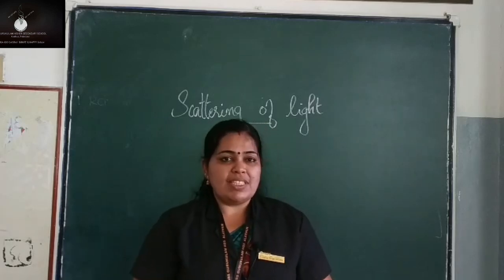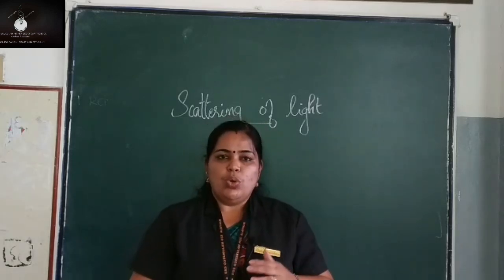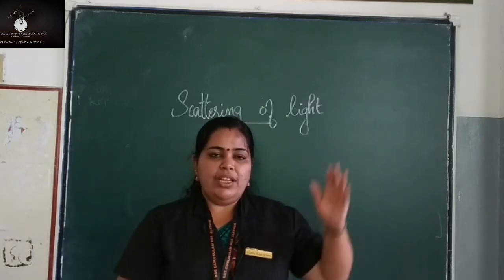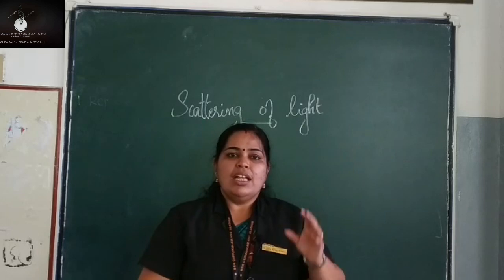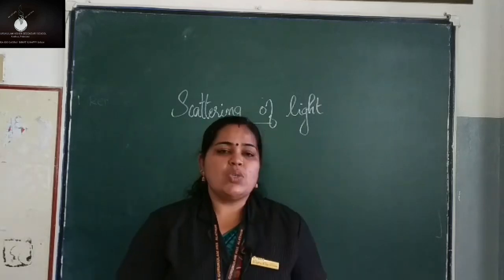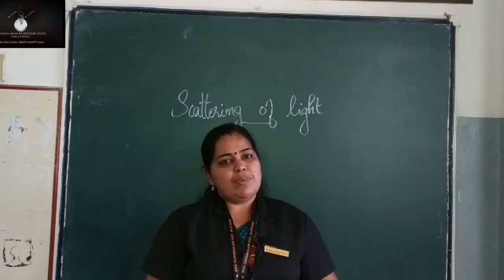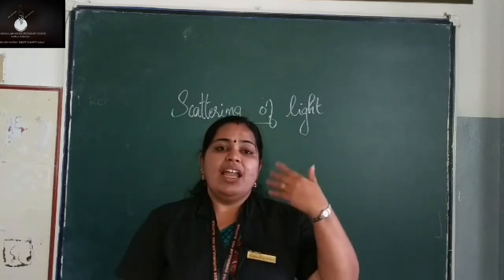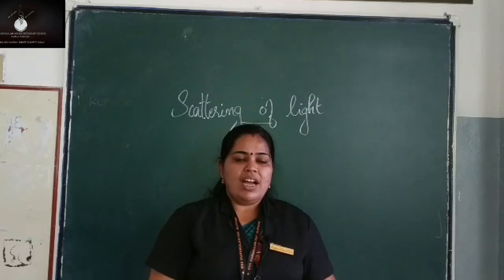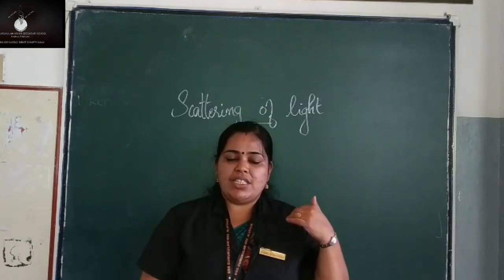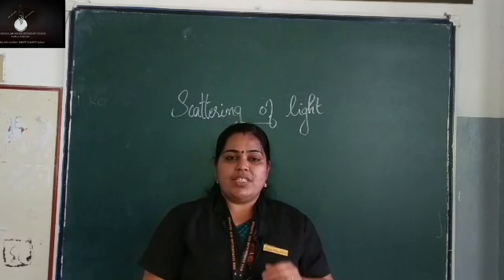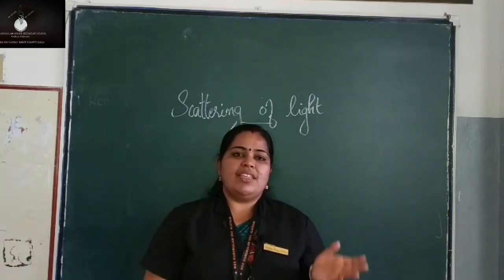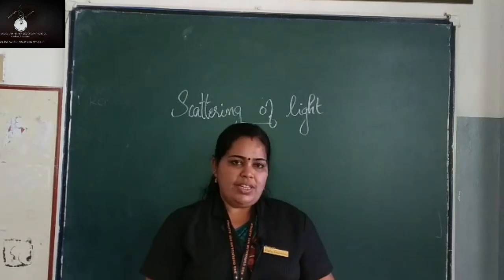As a result, what happens? Colors like violet, indigo, blue get scattered more. Okay, during the long journey, the blue color, which has the shortest wavelength, undergoes maximum scattering. And red color, which has the largest wavelength, undergoes minimum scattering and it travels longer distances and reaches our eyes. That is the reason why the color of the rising and setting sun is red.